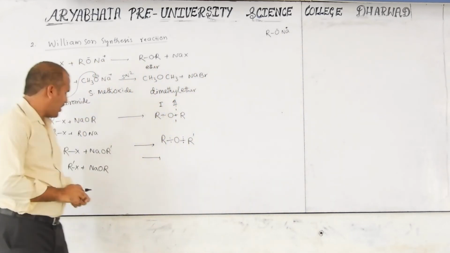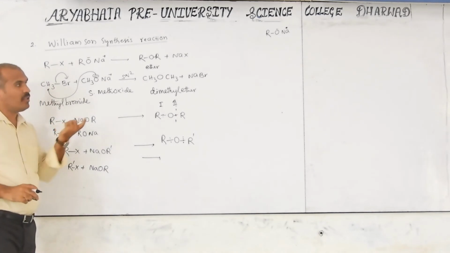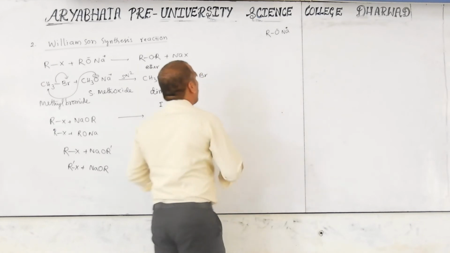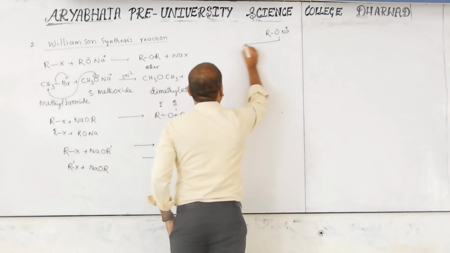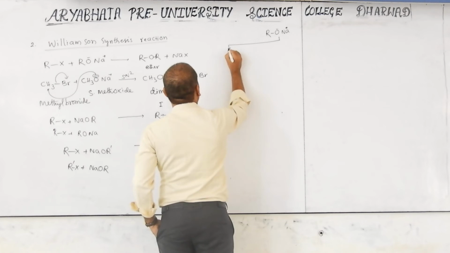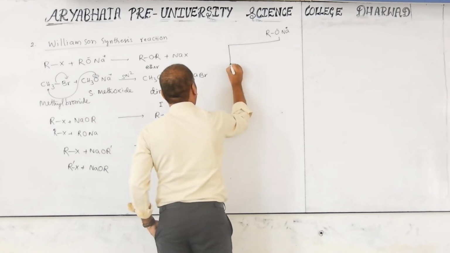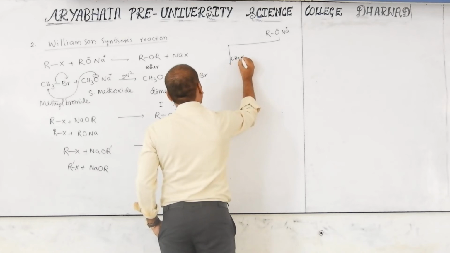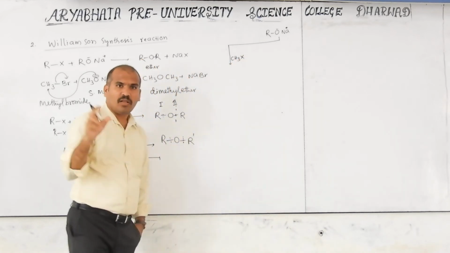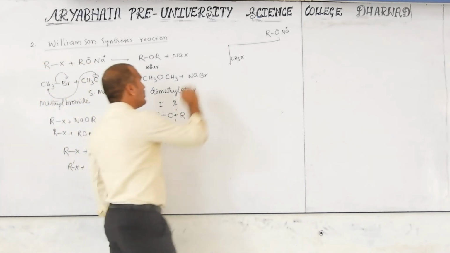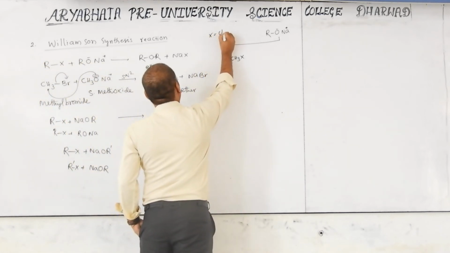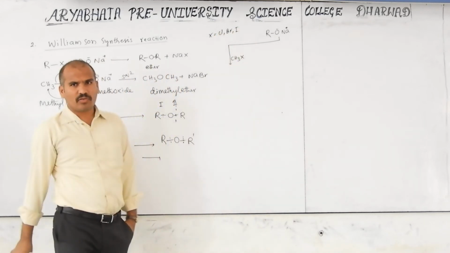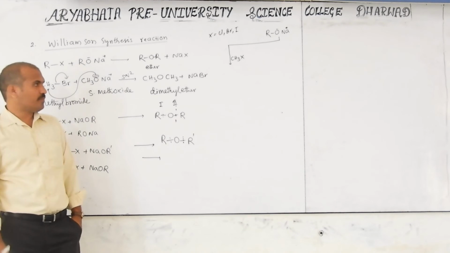Now we have to treat this with an alkyl halide, RO minus, whatever this is, no problem. Now I am treating this with methyl halide, CH3X. X is chlorine, bromine, or iodine, but not fluorine, because fluorine is not a good leaving group if you are studying SN1, SN2 also.